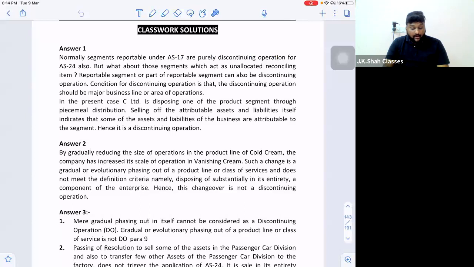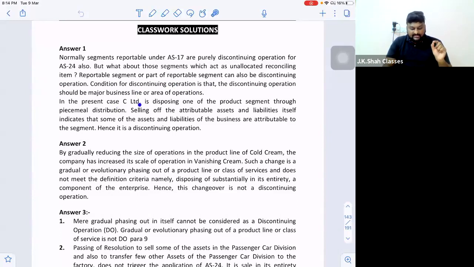But what about those segments which act as unallocated reconciling items, meaning not reportable segments? A reportable segment or part of a reportable segment can also be a discontinuing operation. The condition is that the discontinuing operation should be a major business line or area of operation, meaning it should either be a business segment or a geographical segment. Whether it is reportable or not is not the condition.